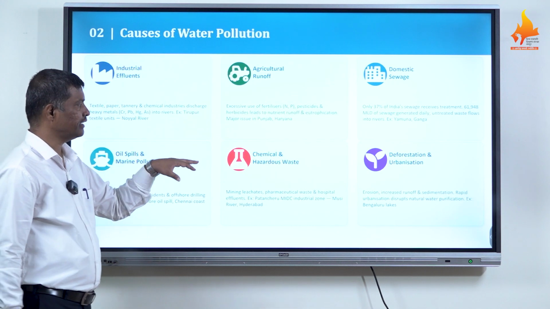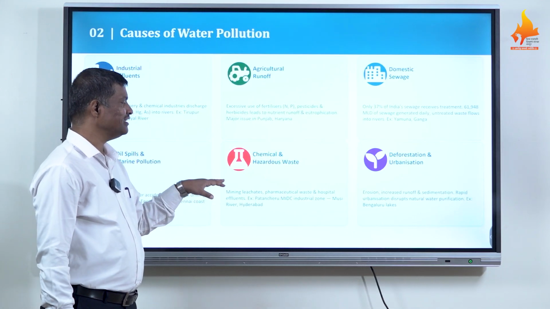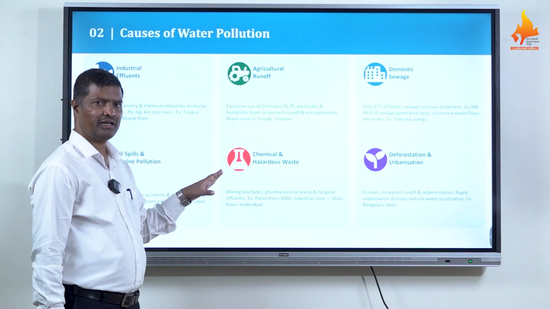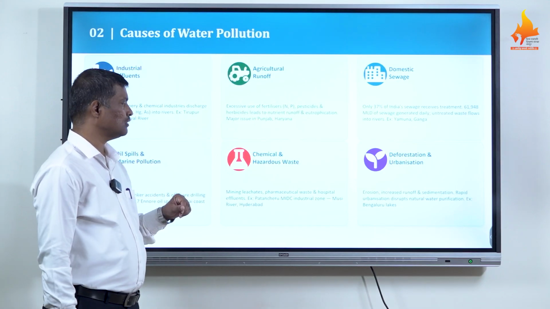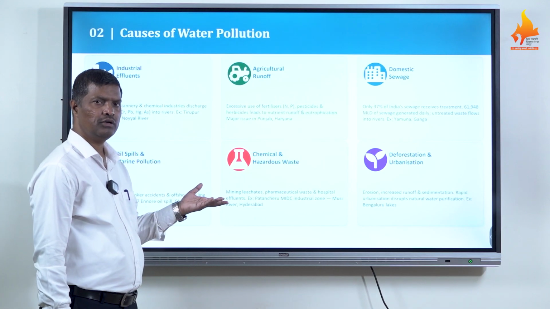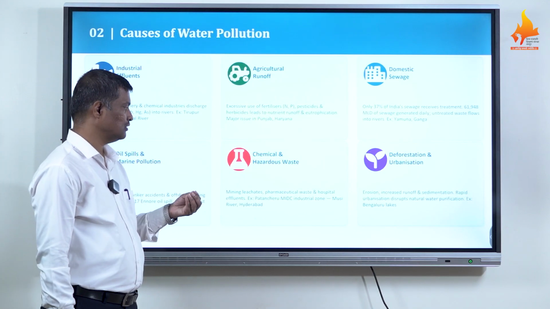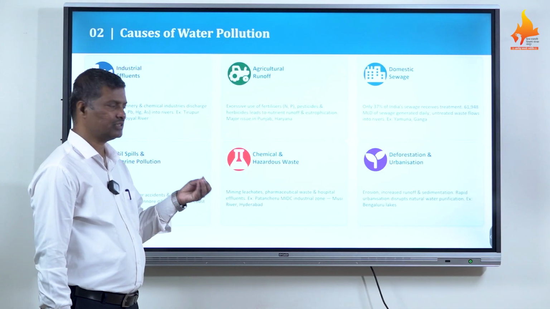Now think about that. The next cause is chemical and hazardous waste. Mining leaches: many mines are there, different elemental mines, coal mines. Those contain metals, heavy metals as well as other pollutants. So leaching is one of the causes of heavy pollution. It pollutes groundwater as well as surface water.